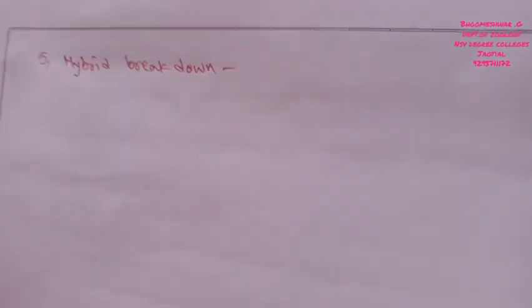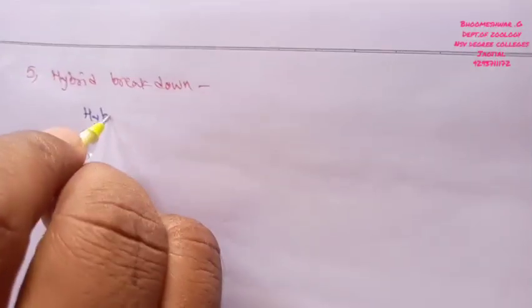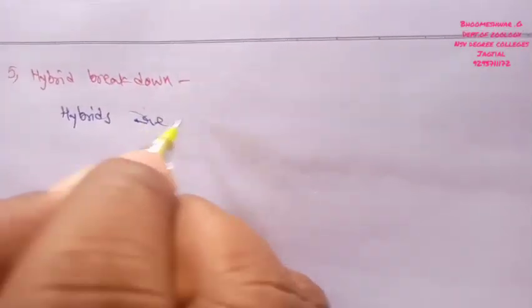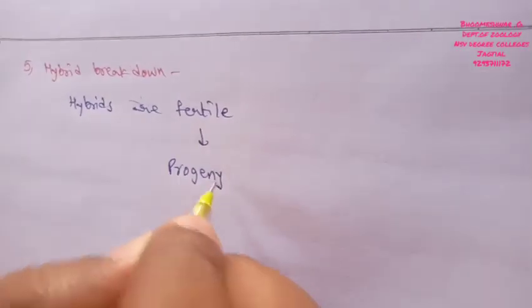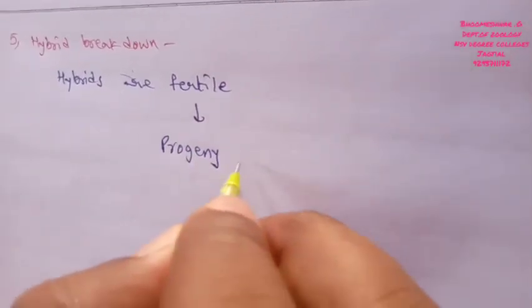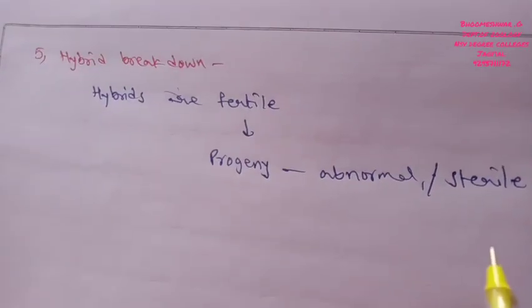The fifth one is called hybrid breakdown. Hybrid breakdown is also another type of post-mating isolation. In certain cases hybrids are fertile, but their progeny, or their next generations, are very abnormal, and they are also called sterile, abnormal or sterile.